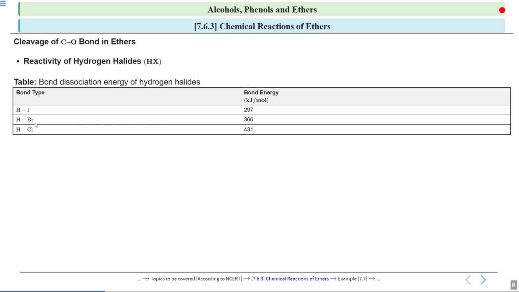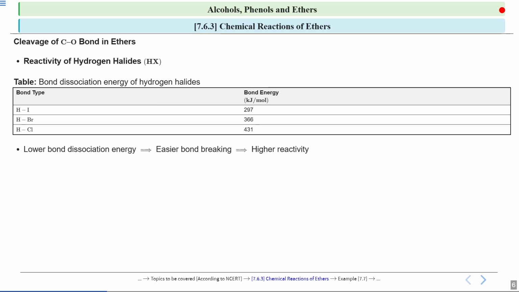If you see, when we are going from chlorine to bromine to iodine, this bond energy is decreasing. For chlorine, it is maximum, which is 431, and for iodine, it is minimum, which is 297. So the lower this bond dissociation energy, the easier the bond breaking.